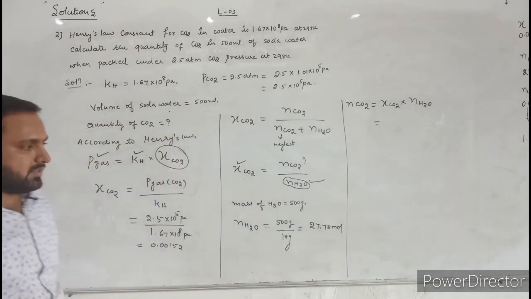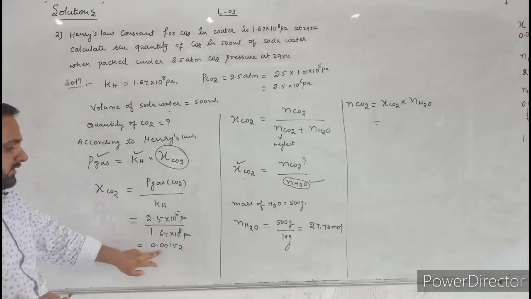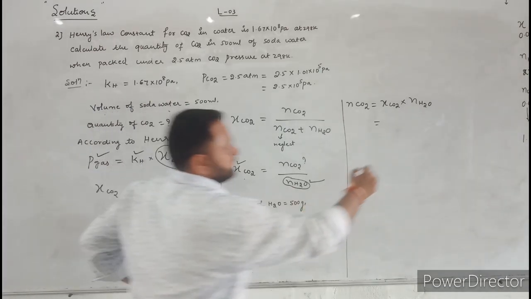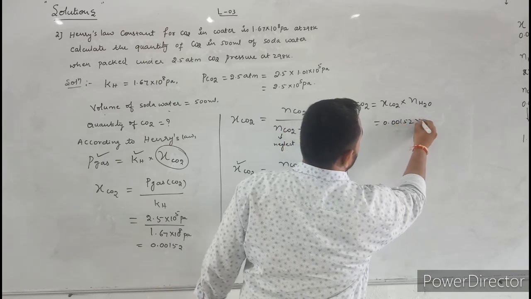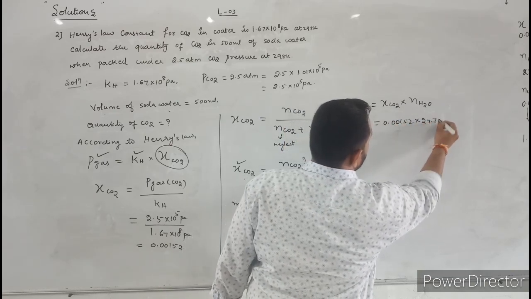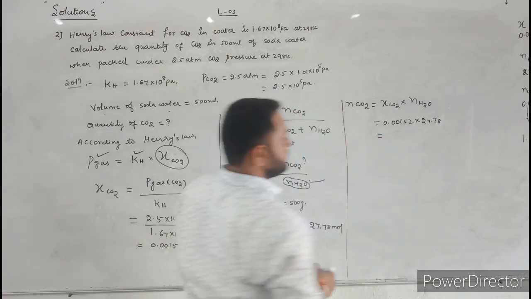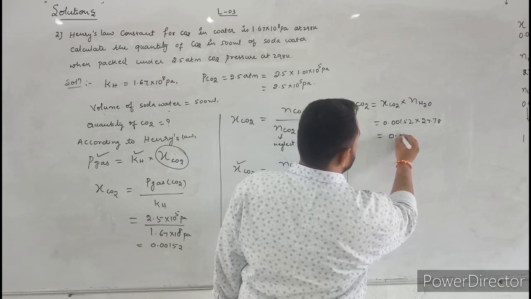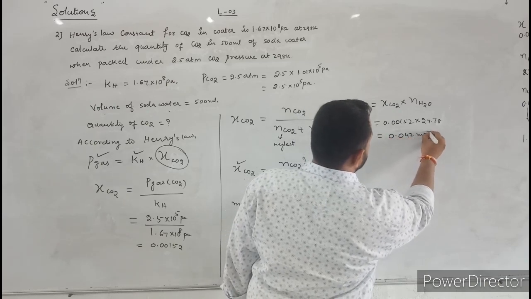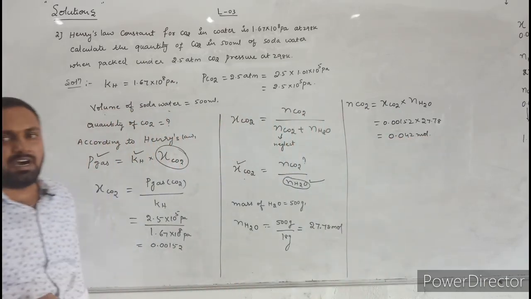Here you substitute the values. Here what is the mole fraction of carbon dioxide? 0.00152. 0.00152 into 27.78. If you multiply these two, then you will get 0.052 mole. This is the number of moles of carbon dioxide.